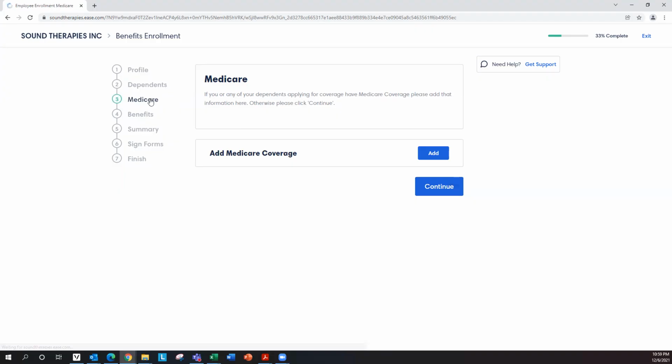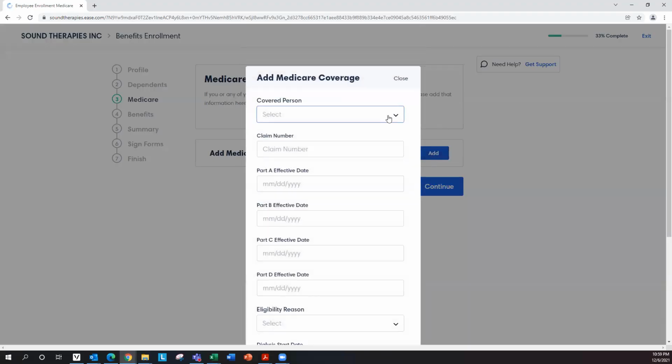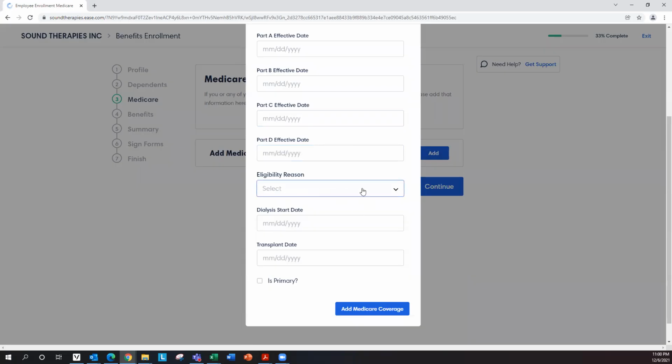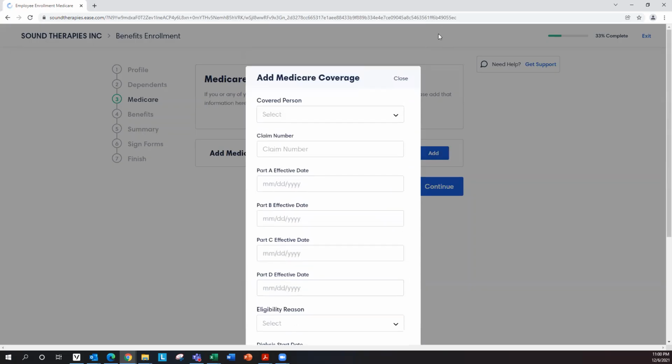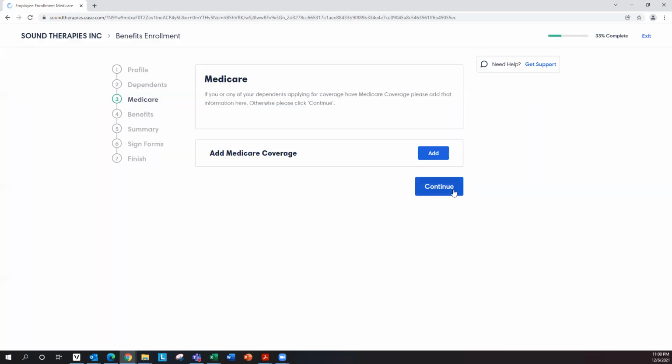It looks like the system is a little bit slow. So now it goes to the Medicare portion. And if you are not Medicare eligible, you don't need to enter this information. However, if you are Medicare eligible, you have the information. Covered person is, of course, yourself, the employee. Claim number is usually the member ID number. And if you have a Part A or a Part B, Part C, Part D, and then the reason for your eligibility is always age. But right now, I'm not Medicare eligible, so I just go to the next step.